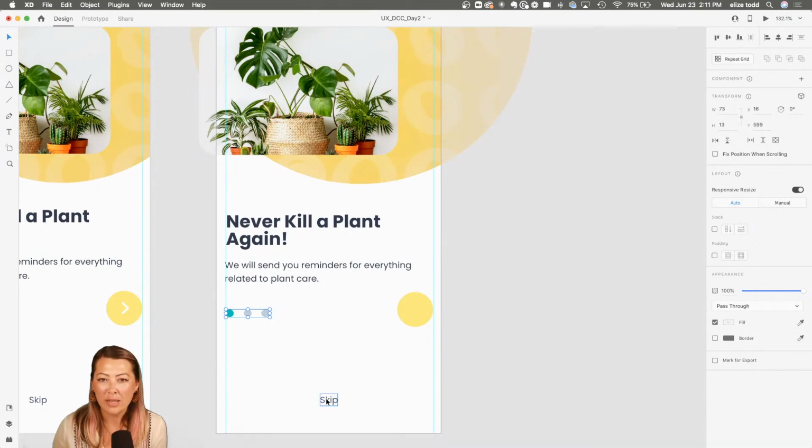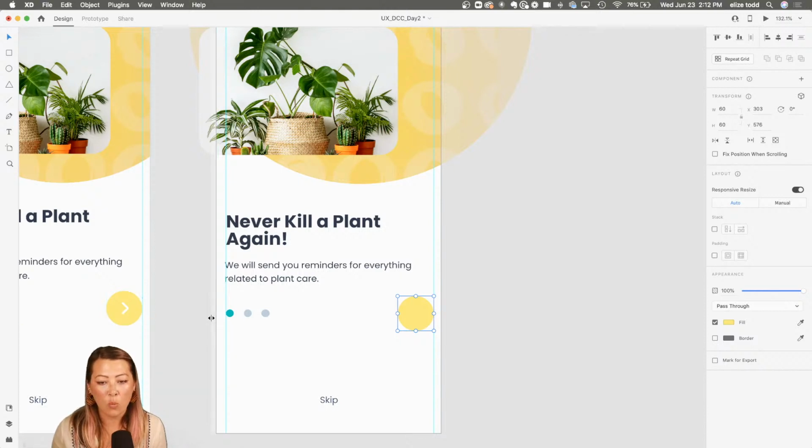And then also having the ability to skip. Some people don't want to read a bunch. They just want to get into the app. Let's start going. Allow that opportunity as well. And then here I have a button, so the user can click through to get to the next screens. I'm going to add a little arrow to this button.